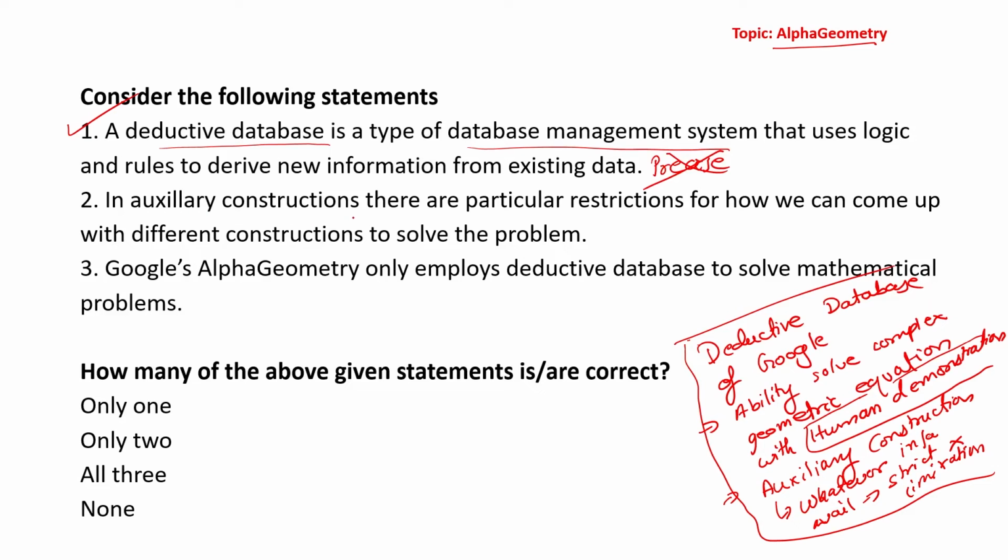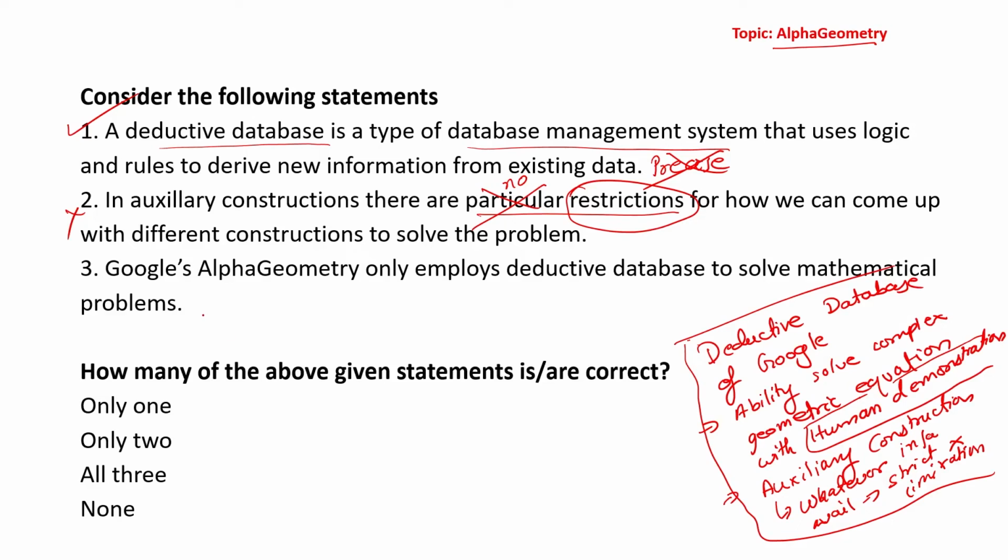In auxiliary construction, there are no particular restrictions for how we can come up with different constructions to solve a problem. There are no restrictions with respect to use of information and implementation of information also. Okay. So the second statement is incorrect.